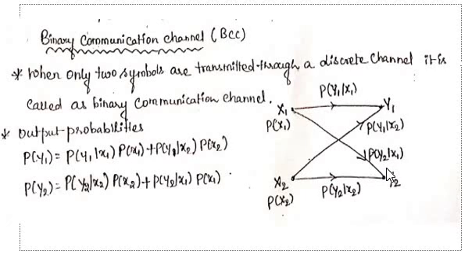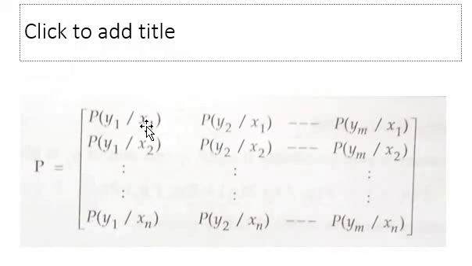If you want to write a transition probability matrix for this, you can easily write it. It has two inputs and two outputs. So from the general description, the transition probability matrix will be just probability of y1 given x1, y2 given x1, then probability of y1 given x2 and y2 given x2. It is just a 2 by 2 matrix.